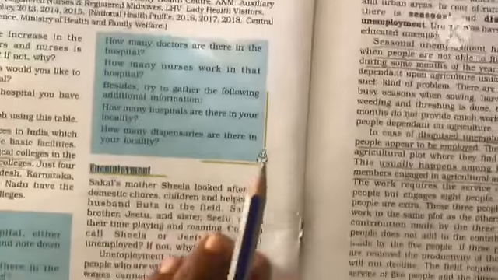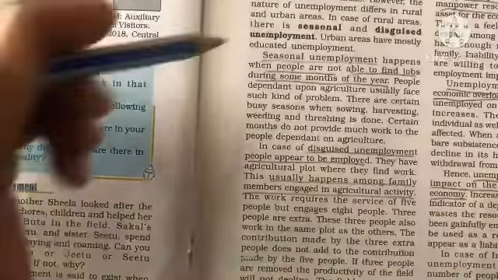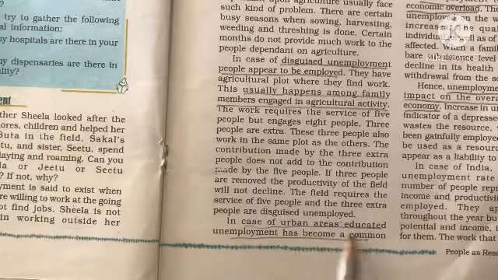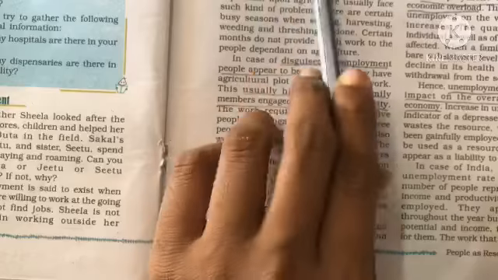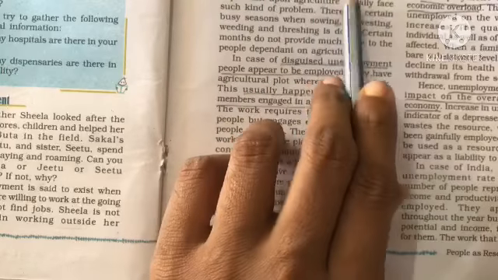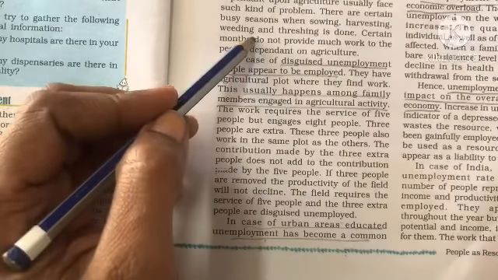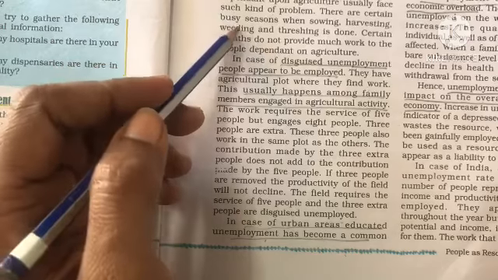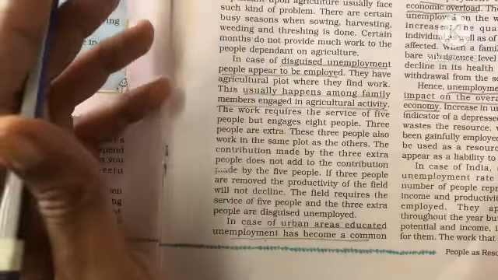Now coming to the most important aspect, unemployment. You have got 3 types of unemployment. One, seasonal unemployment, disguised unemployment, and the third one is educated unemployment. What is seasonal unemployment? Seasonal unemployment happens when people are not able to find jobs during some months of the year. You have to give an example. Agriculture is the best example. In agriculture you find seasonal unemployment. The laborers find work only during the cropping season.